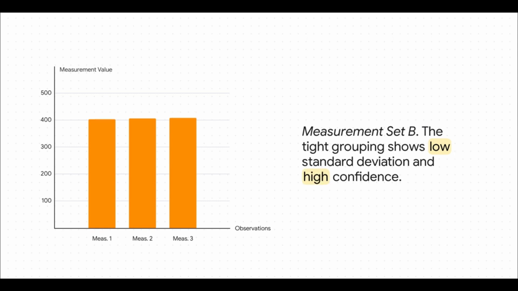But now, look at this. Measurement set B. See the difference? It's night and day. Every single one of these values is packed in tightly together. The standard deviation here is super low, which tells us we can have a lot of confidence that our mean is really, really close to the actual true value.